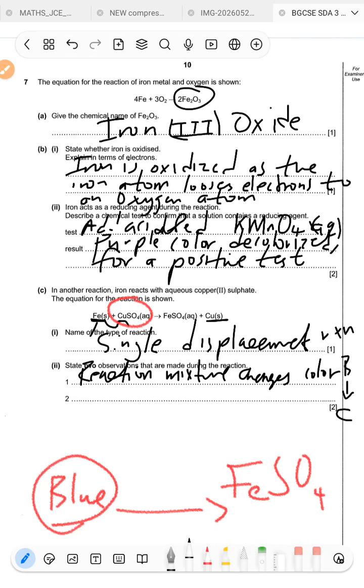So you can also say the formation of a pink brown solid.